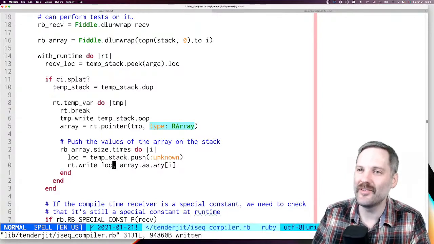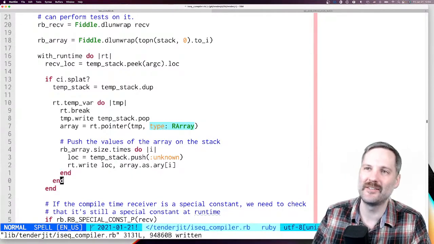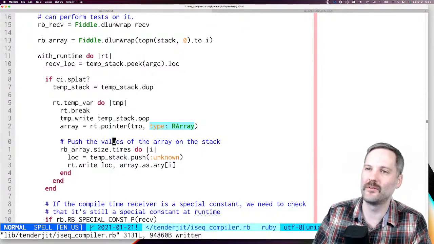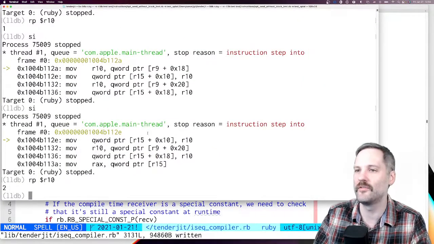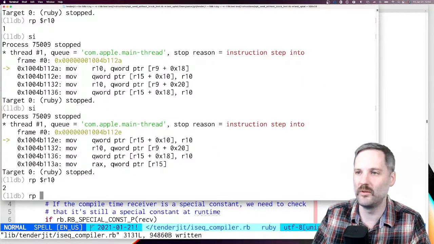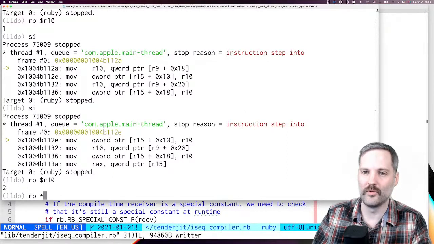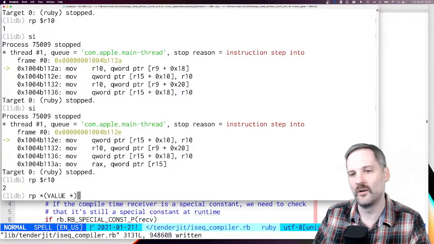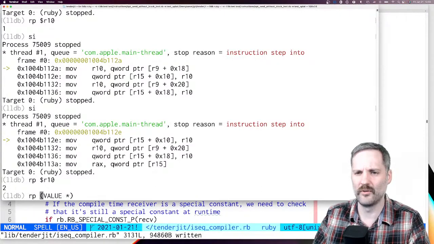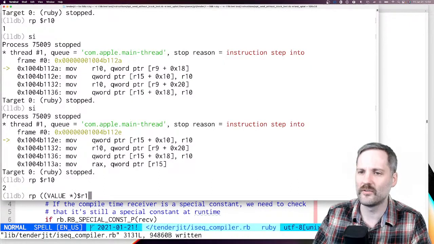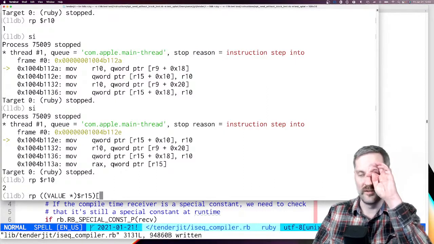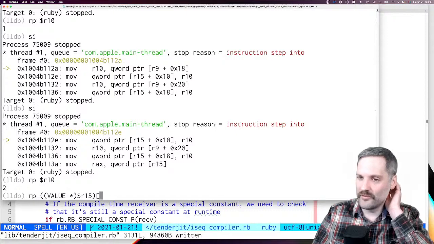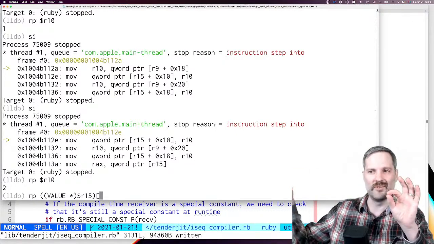All right. So it looks like this loop is working correctly. It seems like we're pushing onto the stack. Actually, let's try reading off of the stack. What do we want to do? R value star. No, let's not do that. The stack is stored in R15, but R15 never changes, so we keep pushing on to the end of it.